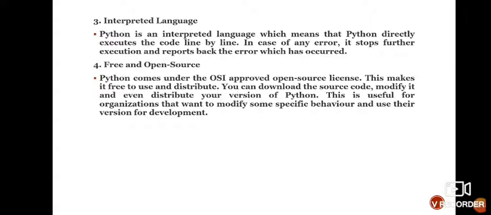Fourth is free and open source. What is free and open source? Basically, Python comes under an OSI-approved open source license. Understood? So OSI stands for Open Source Initiative. This makes it free to use and distribute. You can download the source code, modify it and distribute your own version of Python. This is very useful for organizations that want to modify some specific behavior and use their own version for development. So these are the advantages of Python.